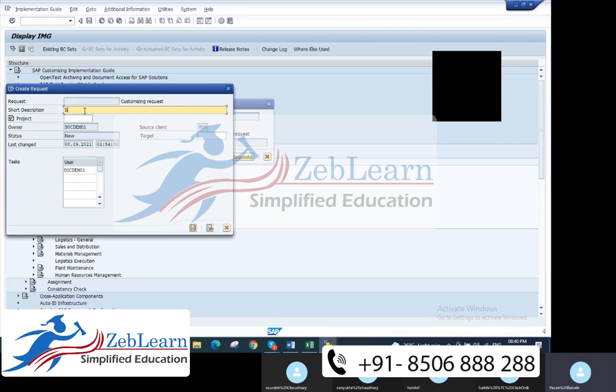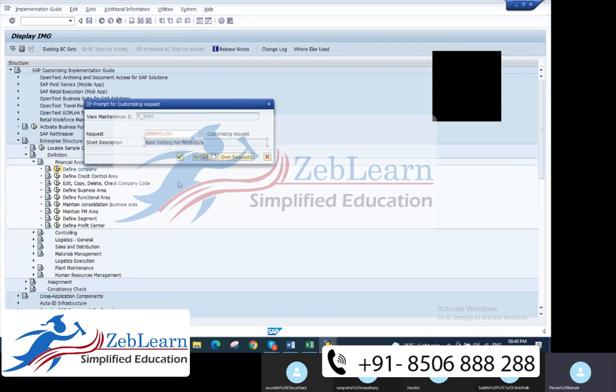I'll put here SAP basic setting for Accenture. Got it? So I'm doing this basic setting for Accenture. Now whatever data I save will go under this particular transport request, TR. Why do we use this TR? The TR will be used to transport the data from one SAP server to another SAP system, because you will be saving all the data in this server. In case the server is required to transport, that time use this.